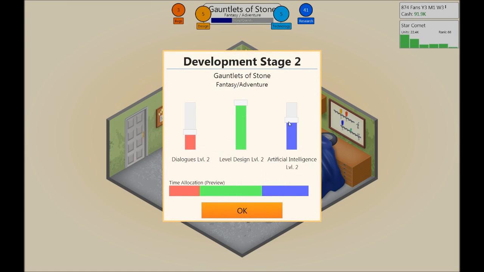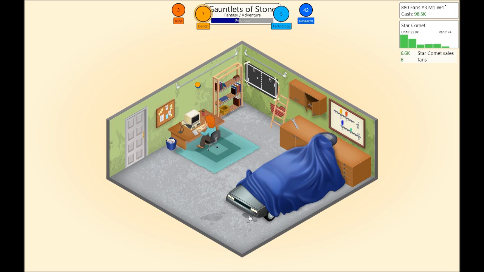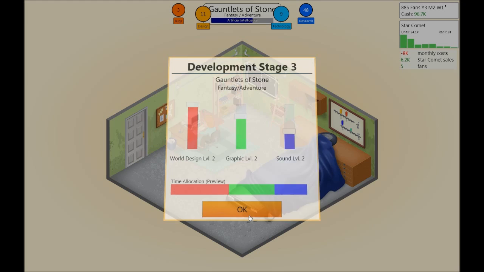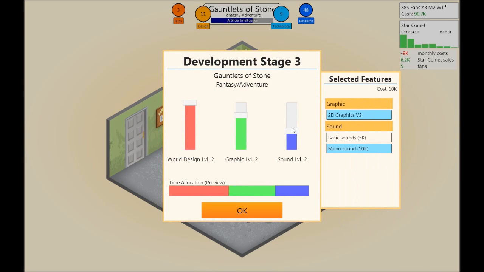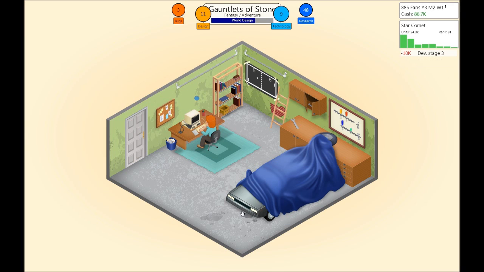Now this is where stuff gets tricky. It's a fantasy adventure game, so artificial intelligence I don't think is that important. Dialogues is, however, important. We maybe don't need to focus as much on level design. It has to be an engrossing experience for the player, basically. And world design, yes. Graphics, sounds may not be, but world design, I want it to be an interesting place for the players that they can immerse themselves into.